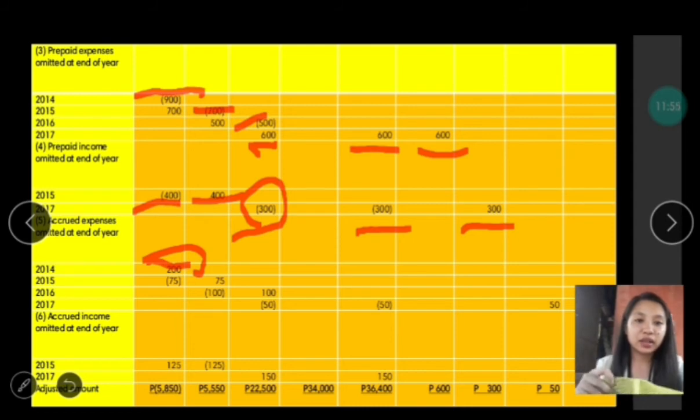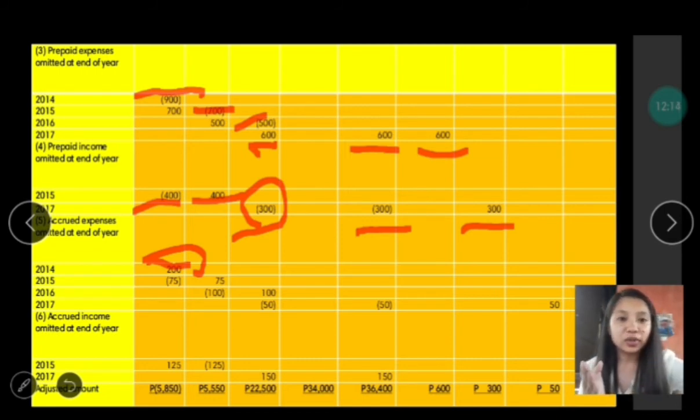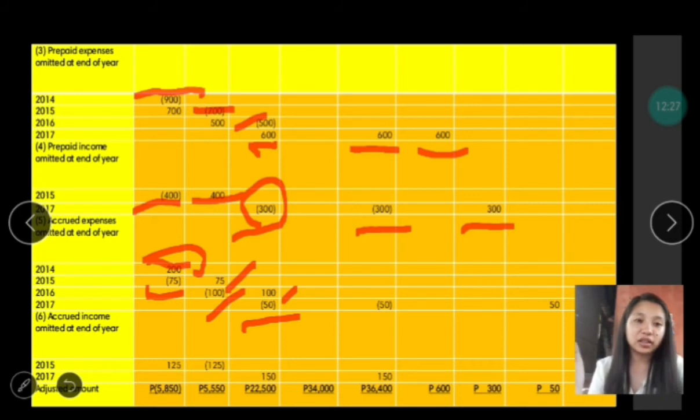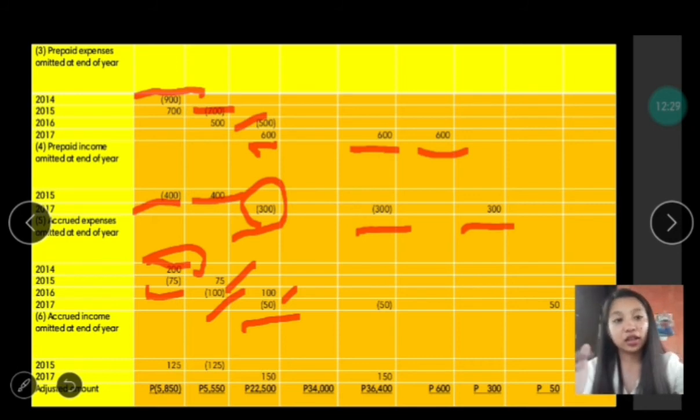because it has been deducted in the previous year. That is why we have to add it in order to counterbalance the amount, in order to fix the error. Also for 2015, we have 75 peso. We have to list it in the year 2015 because it is recognized as an expense. That is why it is deducted, and added for 2016 to counterbalance it. Same goes for the year 2016, the 100 peso amount. And the 50, it is being deducted since it is already an expense in that current period.